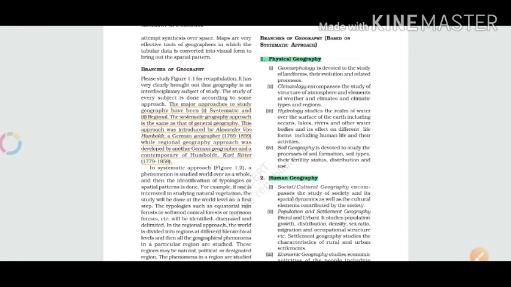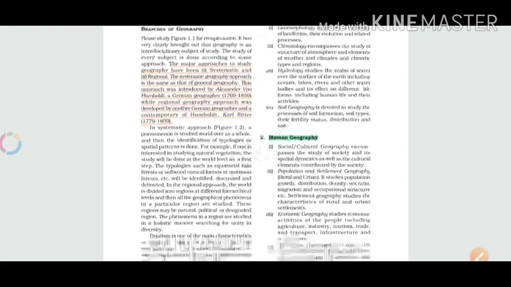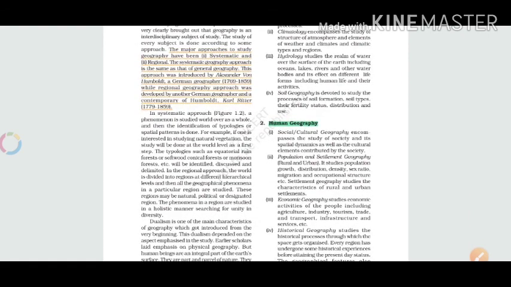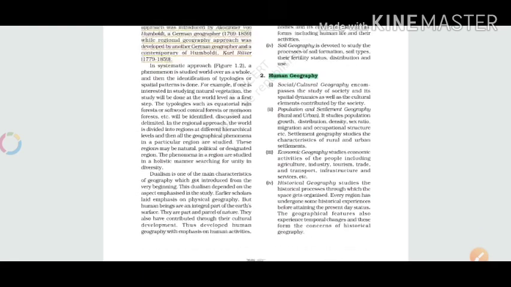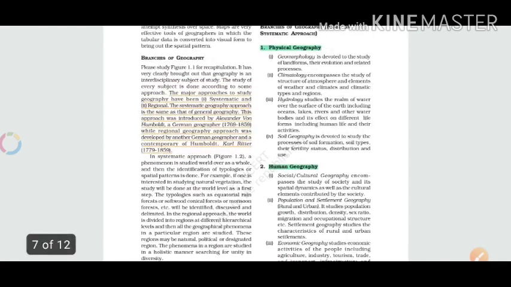Whatever we are studying right now, we are studying on a very systematic pattern, so it comes under the systematic approach of geography. The second one is regional. In the systematic approach, we look at the whole and then identify the typology. So this is all.